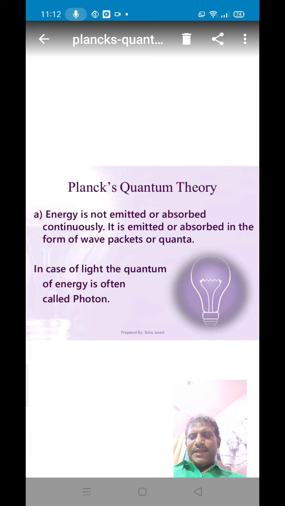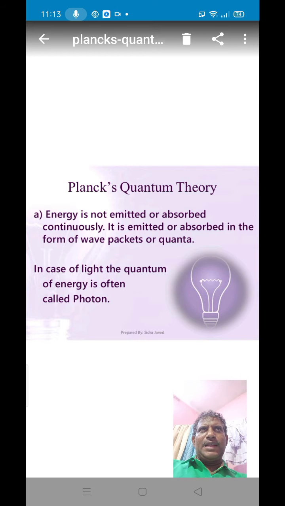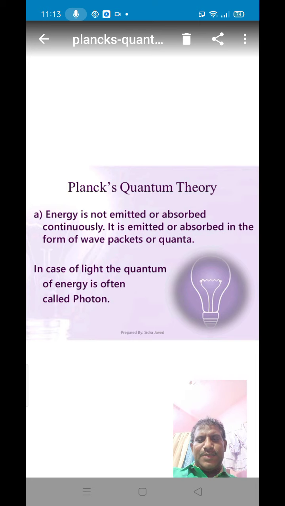According to this theory, to explain the black body, first of all, what is meant by a black body? A black body is a perfect absorber and perfect emitter of radiation. Such a body is called a black body. A black body absorbs 100% of energy and emits 100% of radiation.